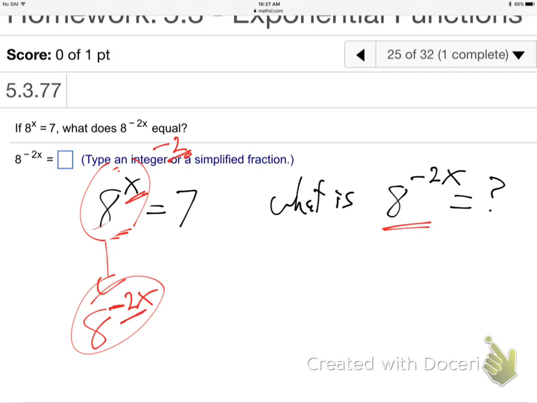But whatever you do to one side, you have no choice but to do the same thing to the other to keep them equal, right? If two things are equal, treat them the same, they'll be equal afterwards. Right? So you with me? So I'm raising both sides to the negative 2 power so I can make the left side look like what they're asking me for. And then I just work out the right side.